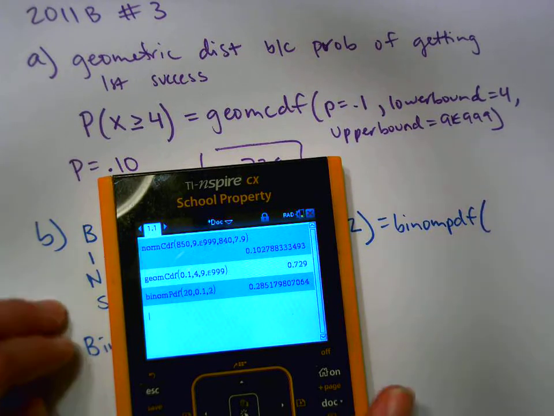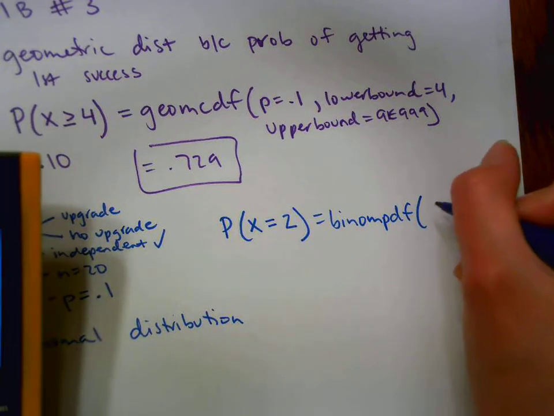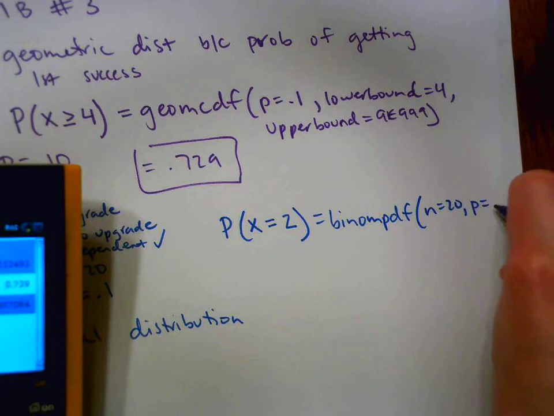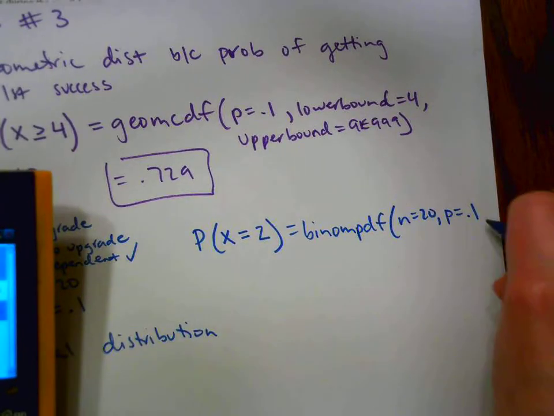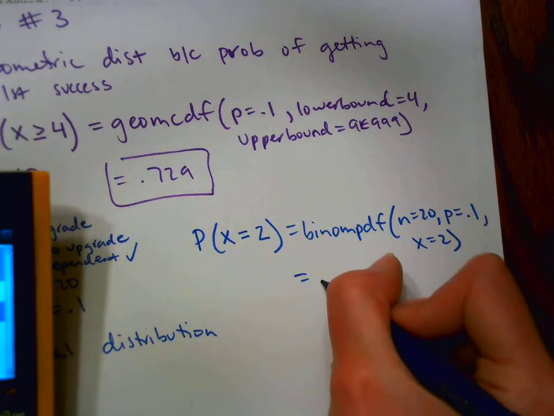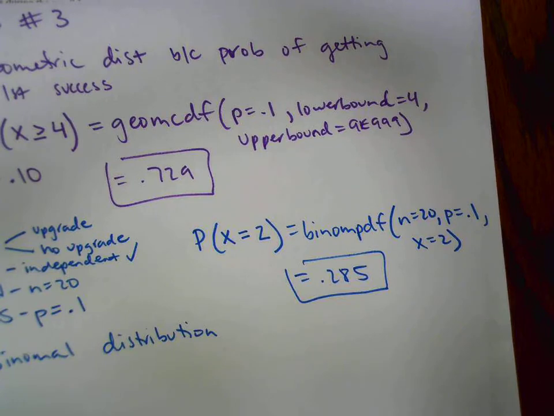So I know I already wrote it down here, but I just want to be double careful. So I'm going to write it all down. My N is 20. My P is 0.1. And my X was 2. And that equaled 0.285. That's the probability of getting upgraded 2 times out of 20 flights.